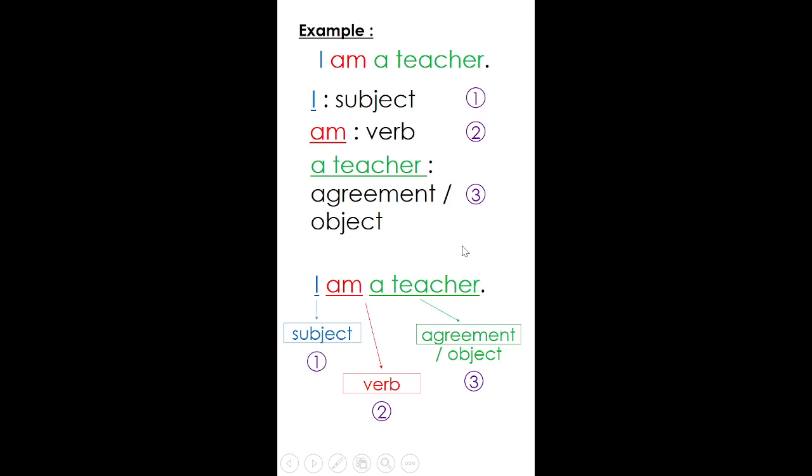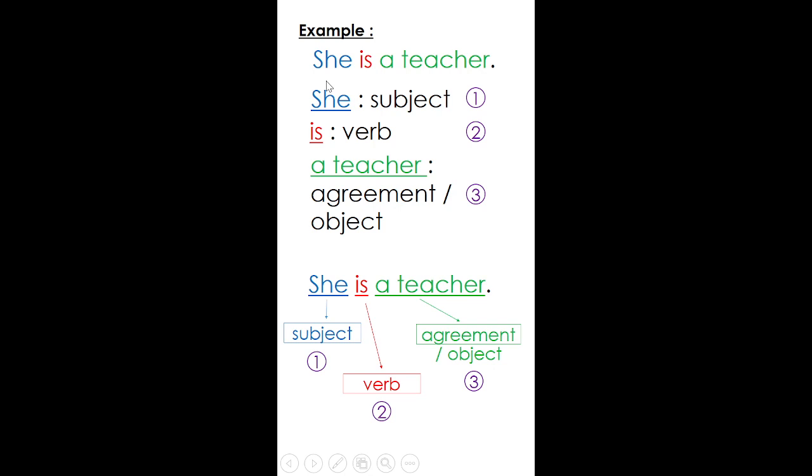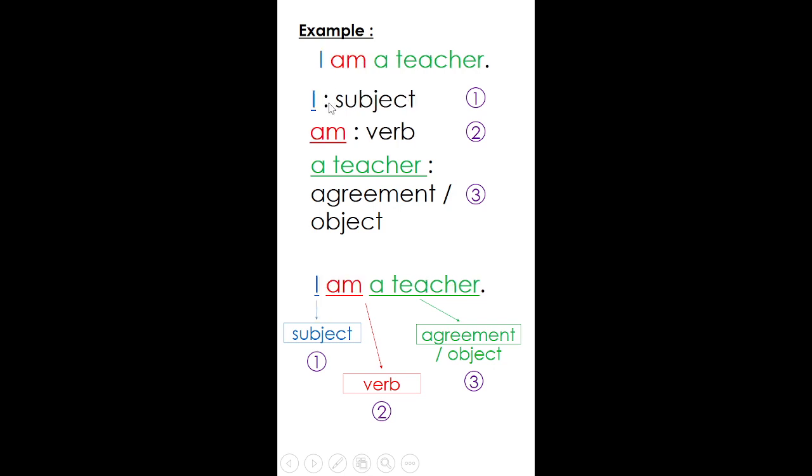The difference is when you change the subject. Here, from she is a teacher, I change the subject to I. When I change the subject to I, I can no longer use is, because for I, the verb to be, the correct verb to be is am. I still have the subject, the verb, and the agreement, right? But I need to change the verb because I need it to be correct. So therefore, I am using I am a teacher.